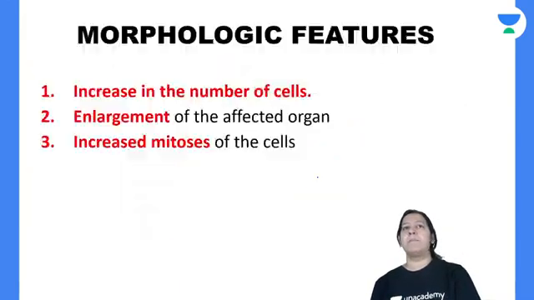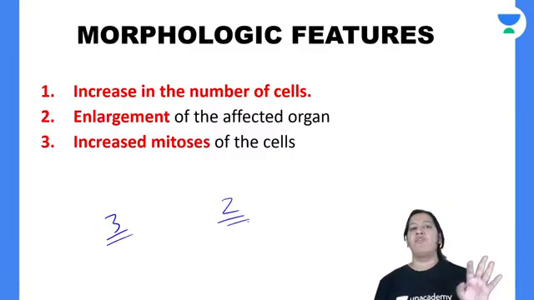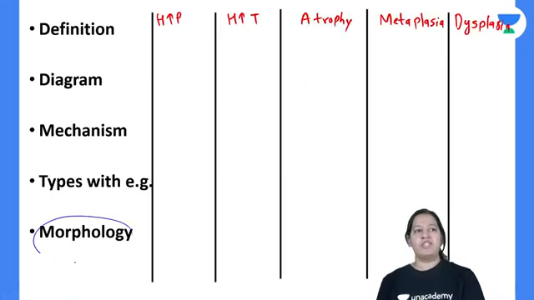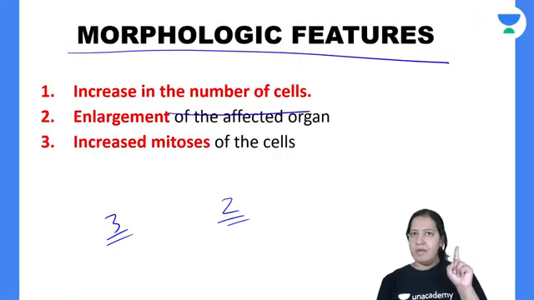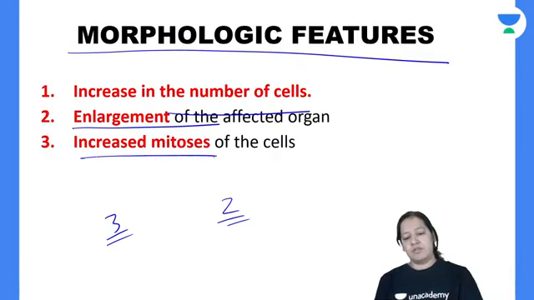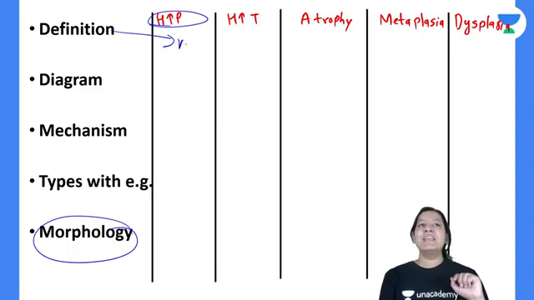So these are the two examples you can learn for pathological. So three examples of physiological and two for pathological, I have told you. The last thing is morphology. The cells are increasing in number, so because of the increase in number, the overall organ is enlarged and increased mitosis is there. So I am done with hyperplasia. You know the definition? Yes. It is increase in number, not size.